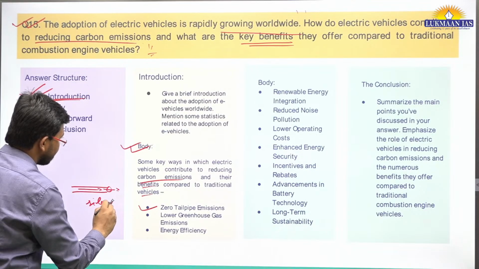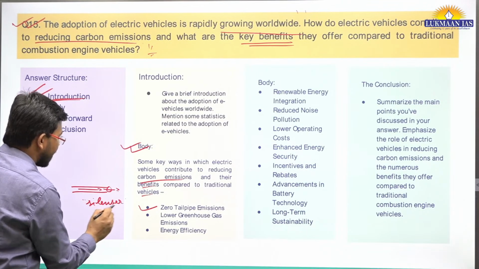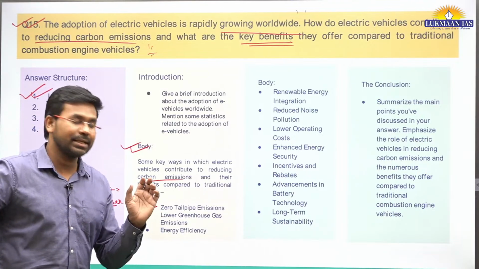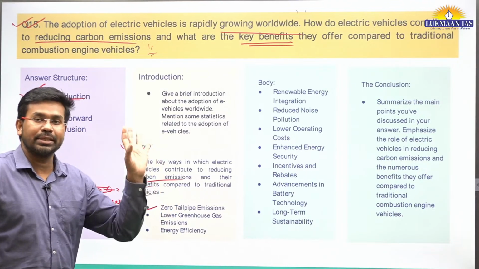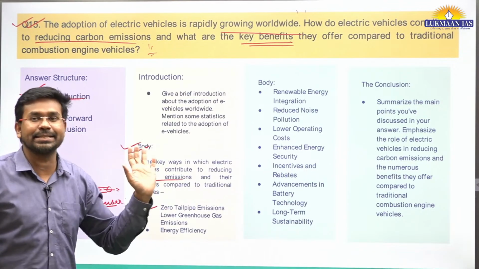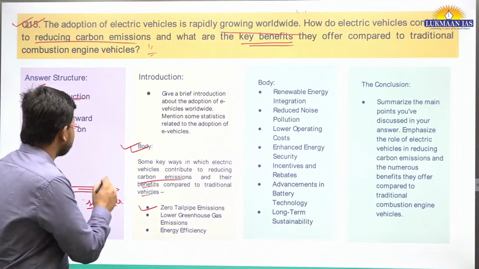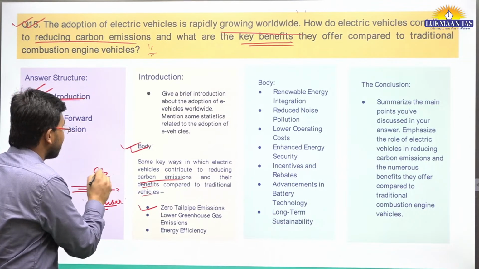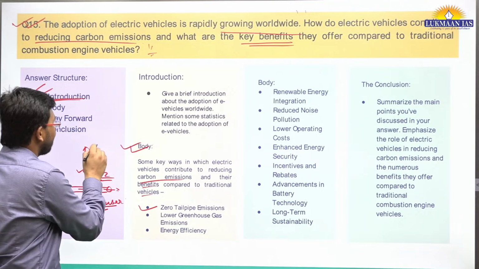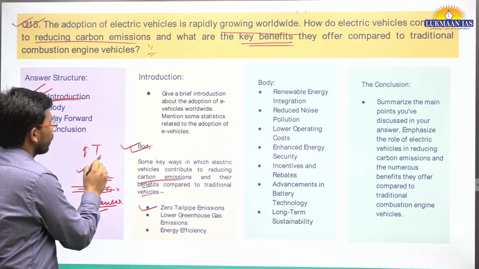The silencer reduces the noise, and from it you exhaust the internal combustion engine's gases. These gases have carbon dioxide and other harmful gases, and they increase the global temperature.